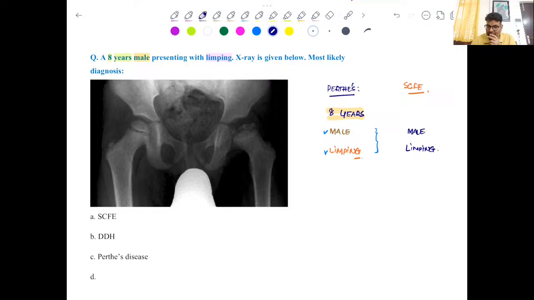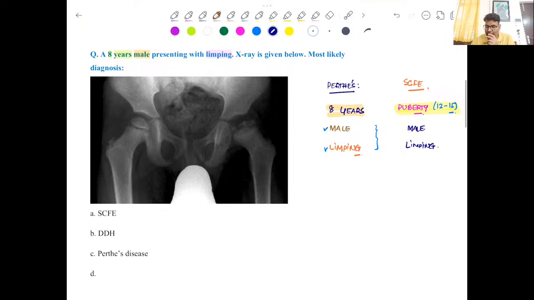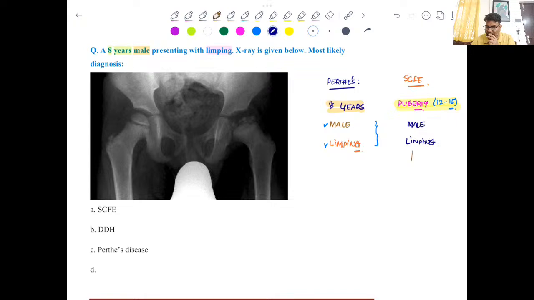Now, one of the important differences is that slipped capital femoral epiphysis is seen in puberty, right? So here you can write the age as, say, 12 to 15 years. So this is one important difference between the 2 conditions. The presentation might be the same, like limping in a male child, but age gives you an idea of what the condition could be. And slipped capital femoral epiphysis can be bilateral at times, in nearly 30% of cases. Anyway, that is a separate thing.